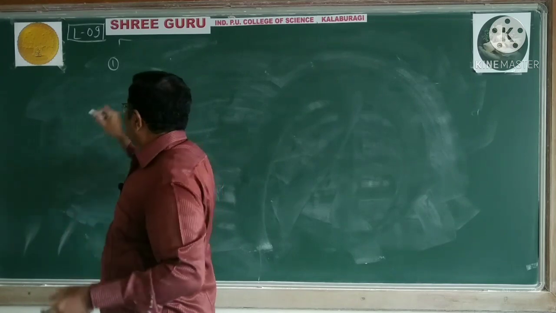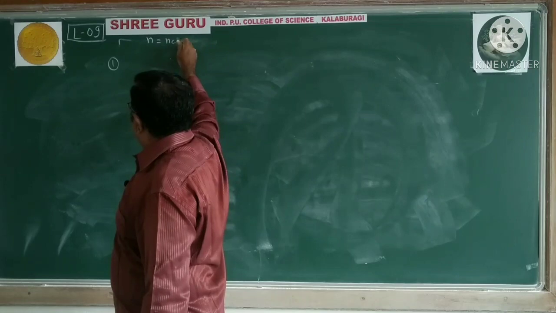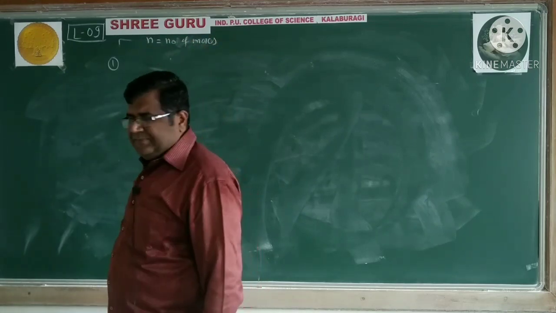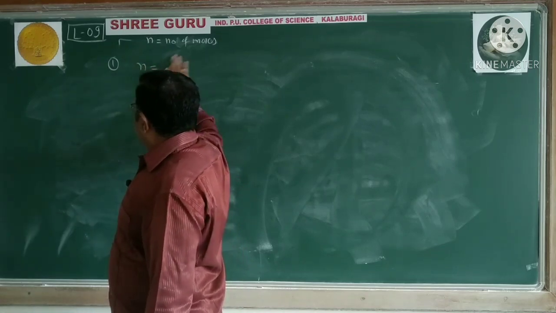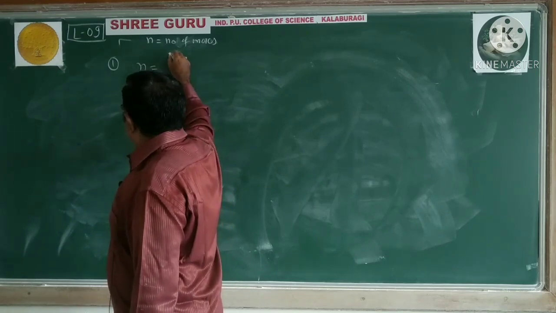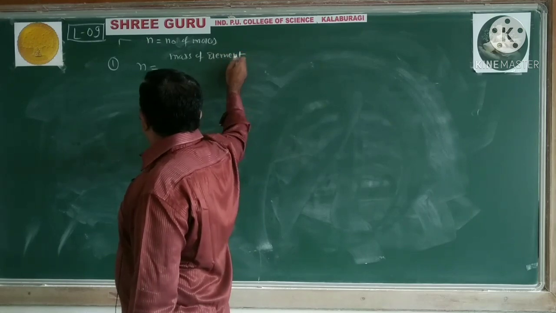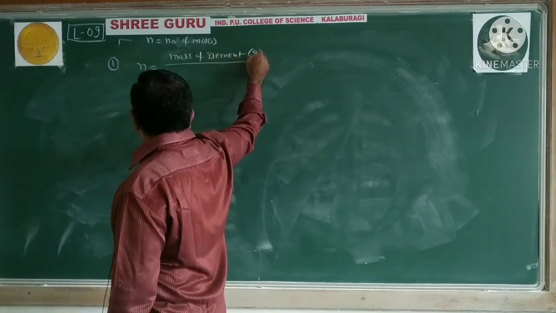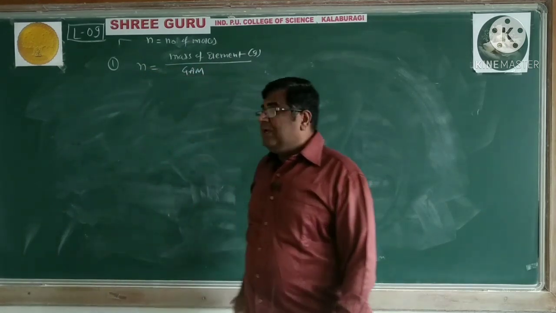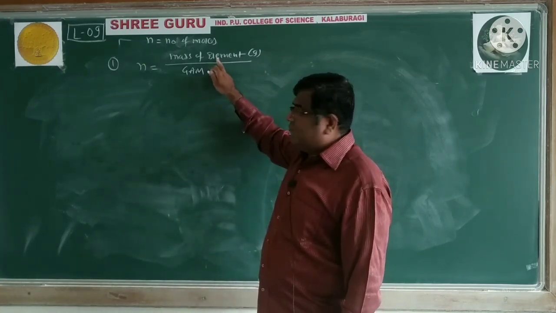The first is n is equal to number of moles. So this number of moles can be equal to mass of that element in gram divided by gram atomic mass, if that is for element.